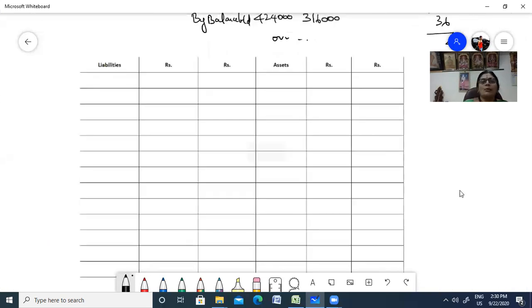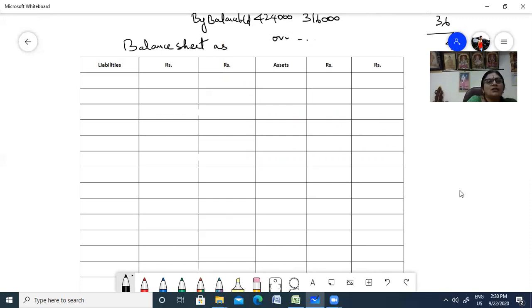Okay. Now balance sheet as on. What is the date? You remember, 31st March 2017.